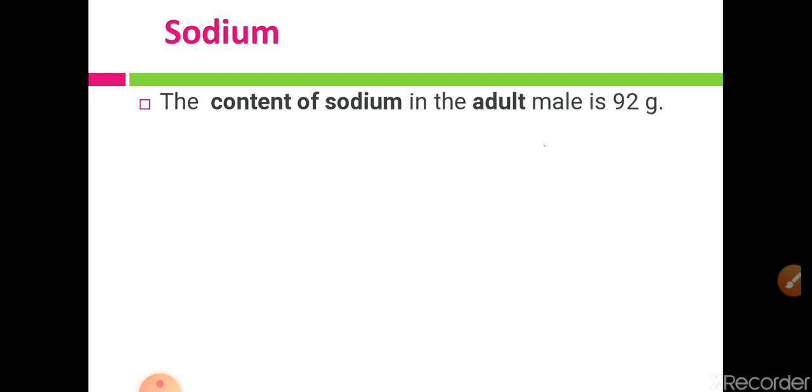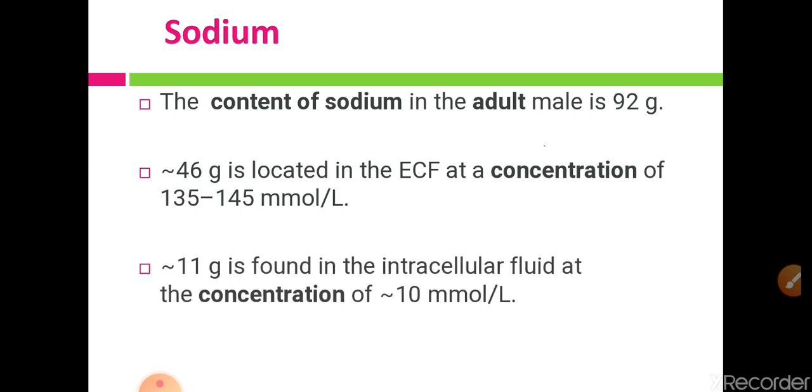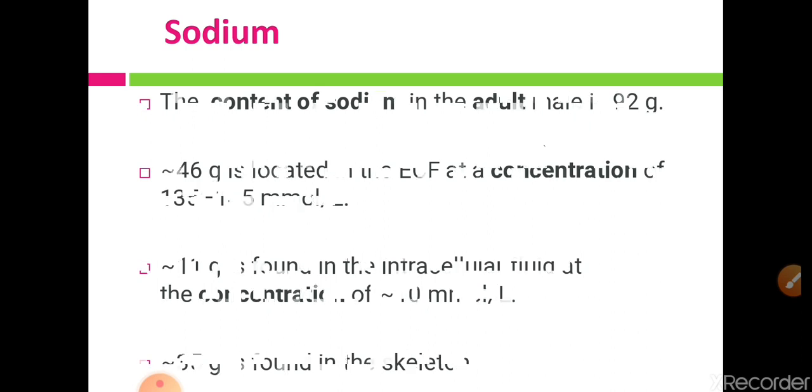in the adult male is 92 grams. So in our body 92 grams of sodium is present, and out of this 92 grams, 46 grams is present in the ECF, approximately 11 grams of sodium is found in ICF, while approximately 35 grams is found in the skeleton or the bones.